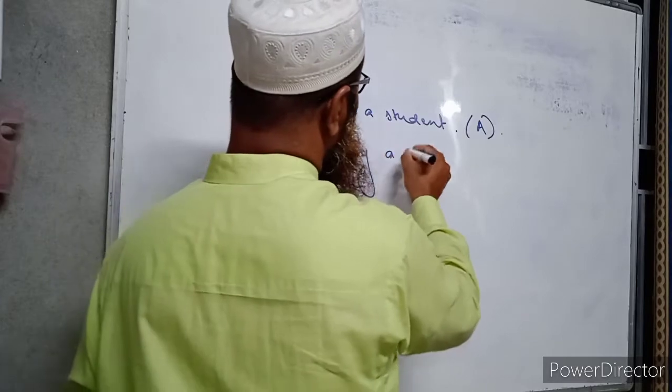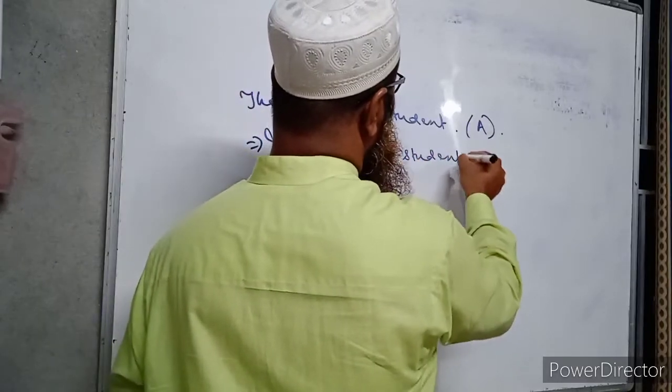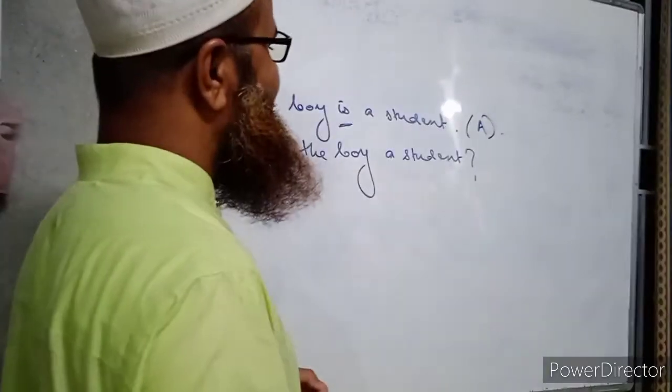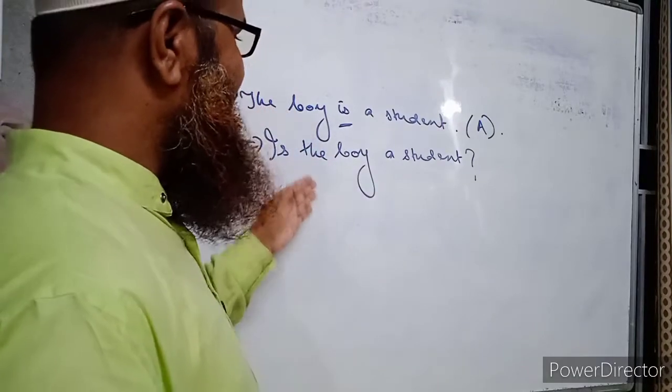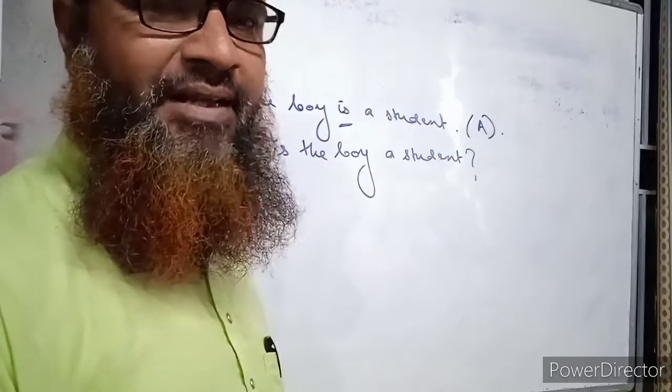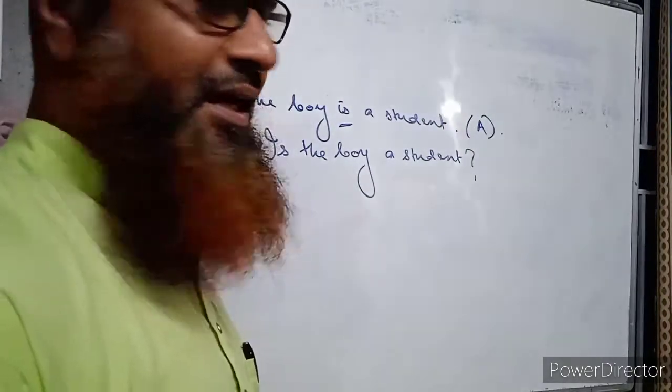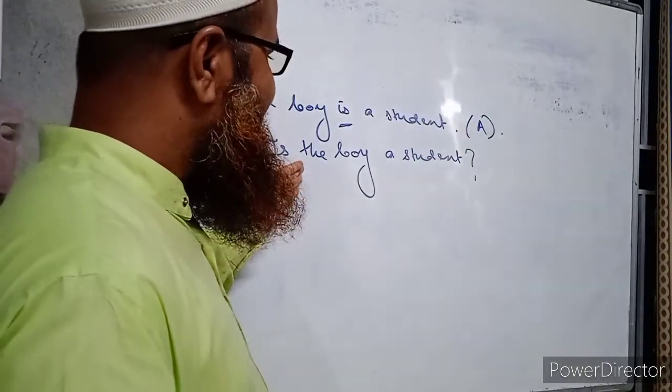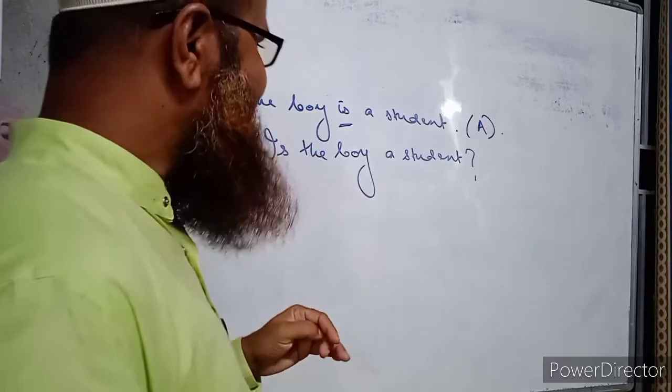Is the boy a student? And at the end of the sentence, we have to put the question mark. So this will be the interrogative sentence. Is the boy a student? Very simple change. And this sentence has asked a question.